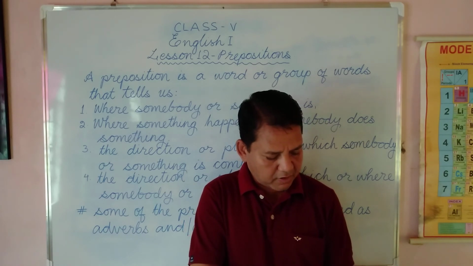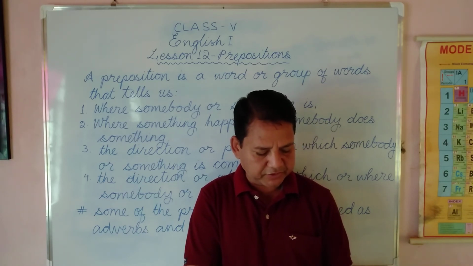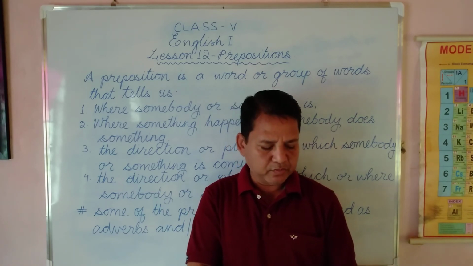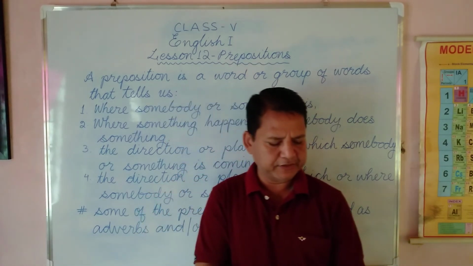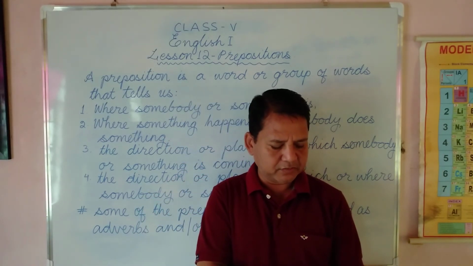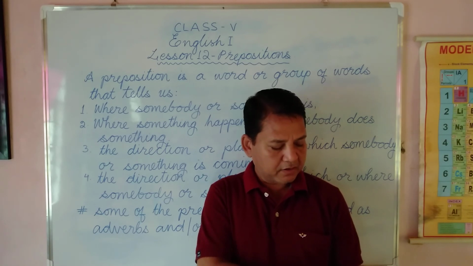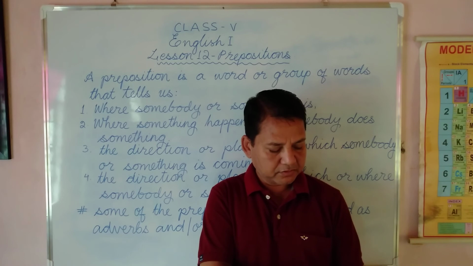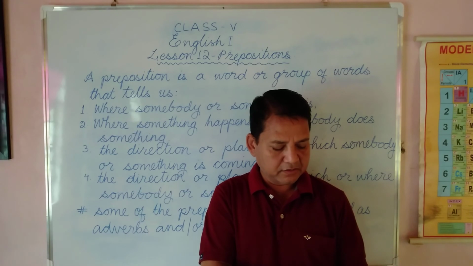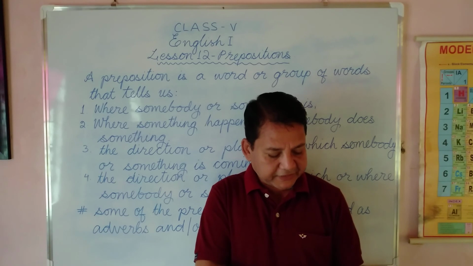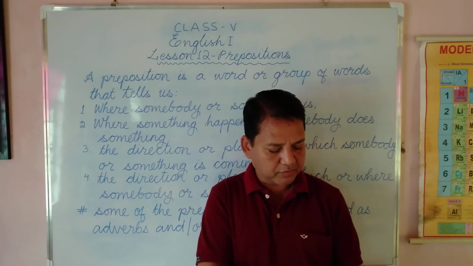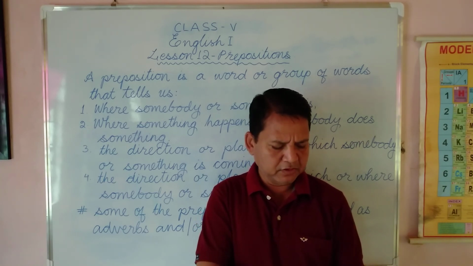Number five, Rahul promised that he would write a letter to his mother every week. The underlined word is to. Either you have to change the position or you have to omit it. Let's see. Rahul promised to write a letter to his mother. Okay, or what? You can change it another way. Let's see. Rahul promised his mother. Okay, Rahul promised his mother to write a letter every week. So like this, you complete it.